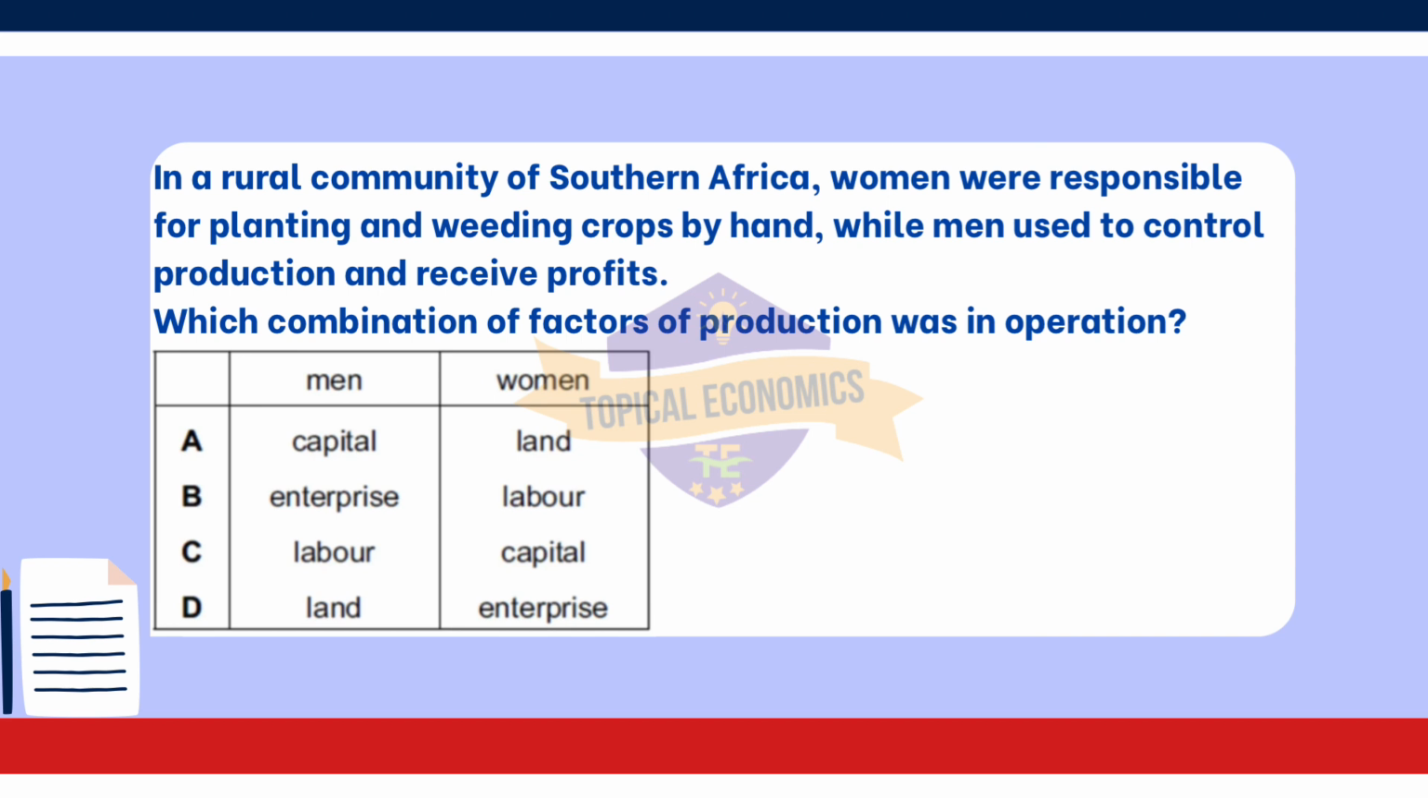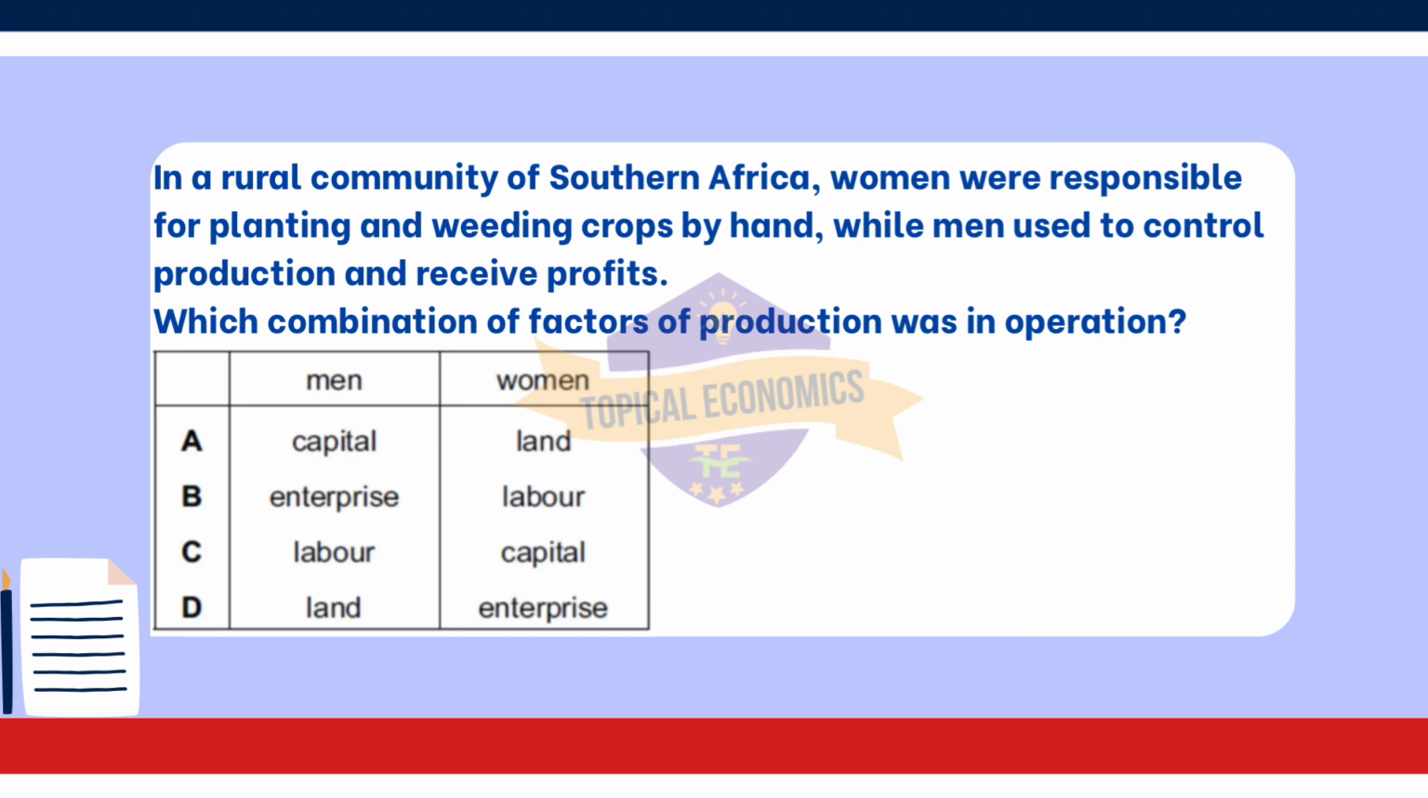Men, enterprise, women, labor. Men, enterprise. In this scenario, the men are controlling production and receiving profits, which suggests they are taking on the role of entrepreneurs. They are likely making decisions about what to produce, managing the resources, and organizing the work, which are all functions of enterprise.